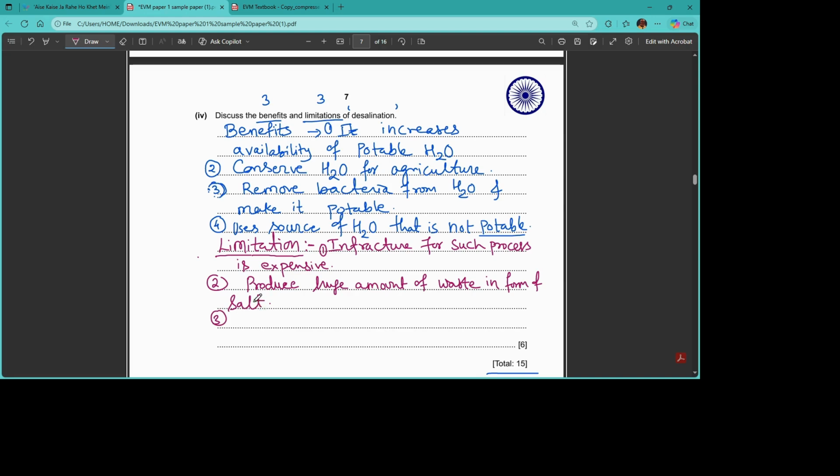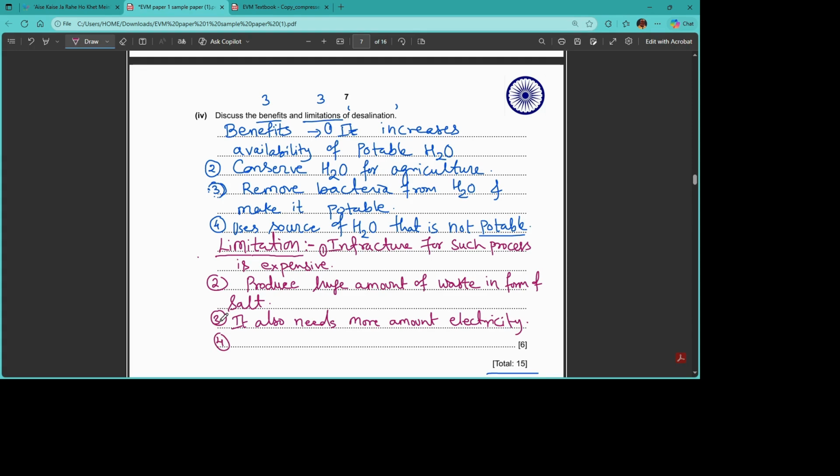Third one, when it is producing a large amount of salt, that means it also needs more electricity, or consuming more electricity, you can write.